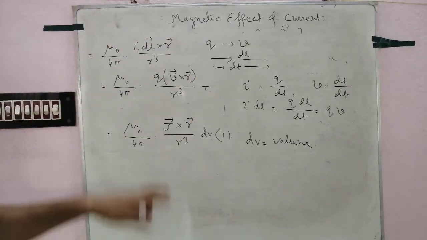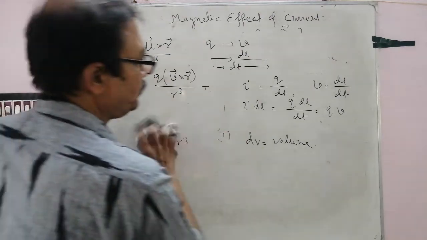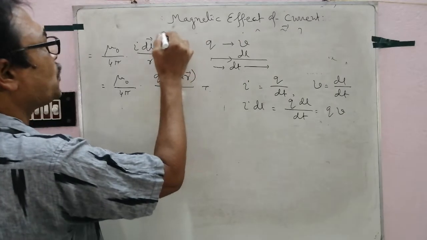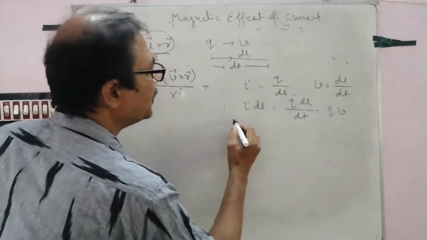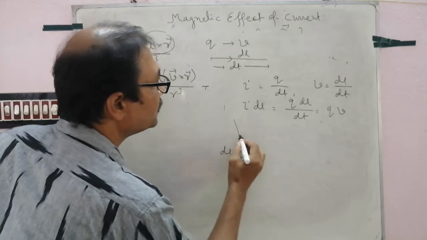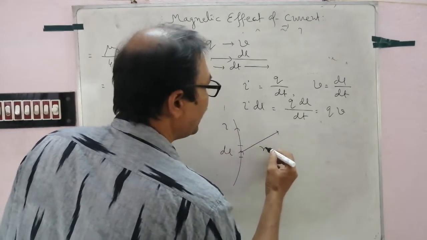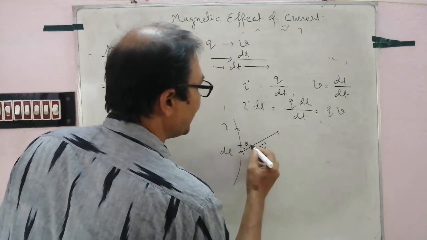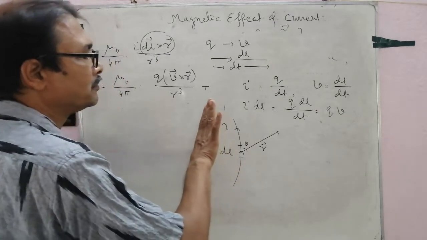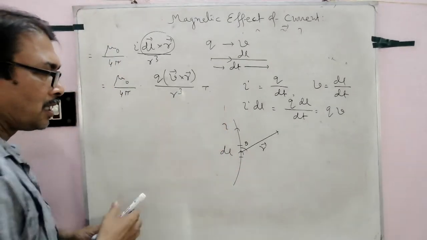Okay, very important: v cross r, not r cross v. Clear? Follow. Again and again it is dl cross r. This is the first figure. This is dl, and this is the direction of current, r, and this is theta. What will be the direction of field? Downward, in this way.